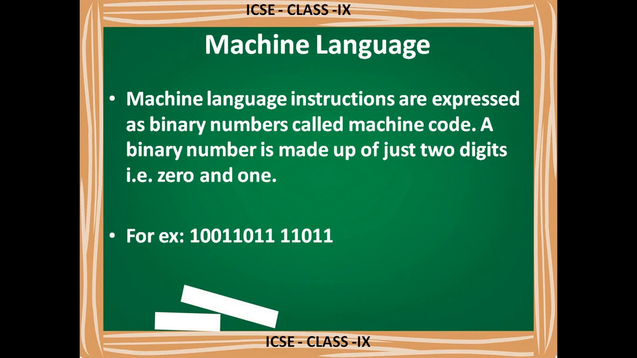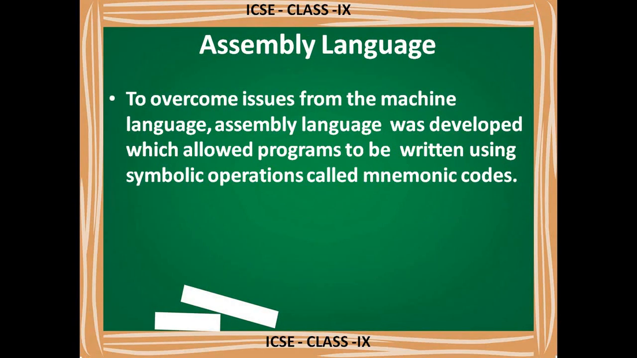So that's why this language is not a popular language. Then afterwards, the next language comes, that is assembly language. Assembly language was made to overcome issues from the machine language. There are many problems in machine language, like learning that code and writing the instructions in the form of 0 and 1. It is a very tedious, very difficult job. So that's why the programmers designed one more language, that is assembly language.